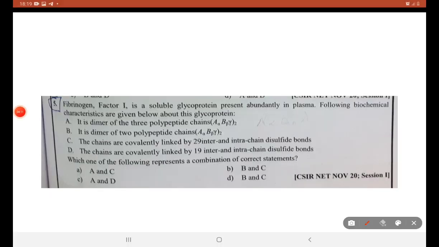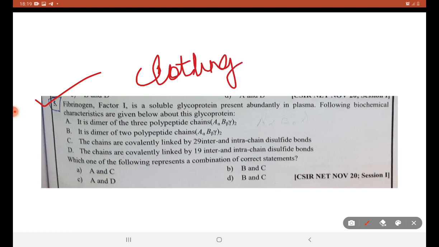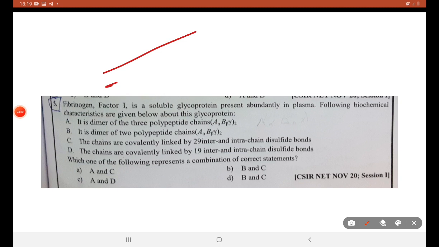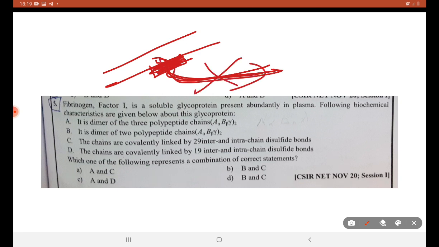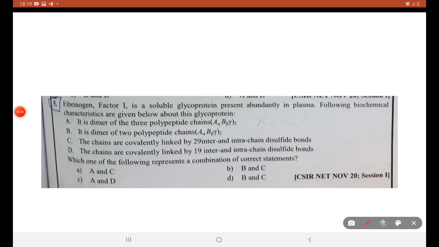Next question about fibrinogen, that is clotting factor. Fibrinogen is the clotting factor. What is clotting? So consider you have a wound. You have a wound here and the blood flows through it. The blood naturally clots, so the blood flow does not occur outside the body, is restricted. This is called as clotting factor. There are so many clotting factors. Among them one is fibrinogen, that is factor 1. It is a soluble glycoprotein present abundantly in plasma.